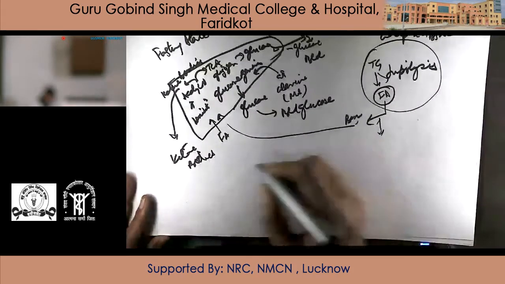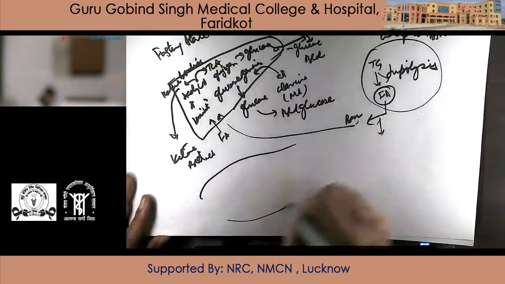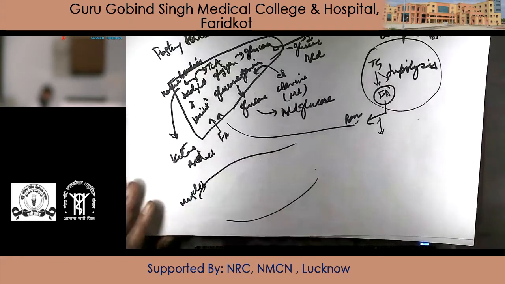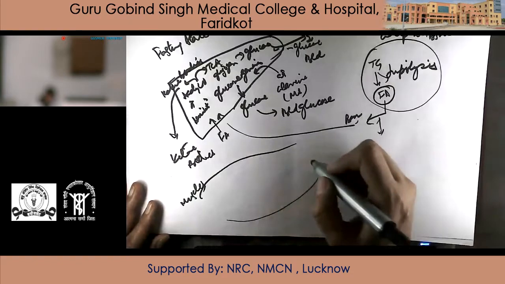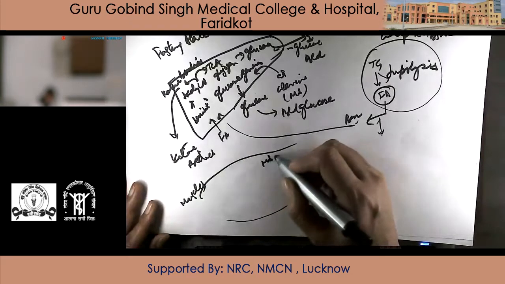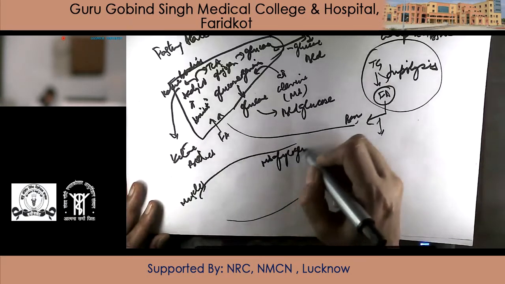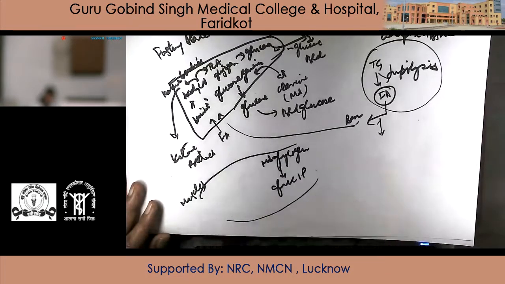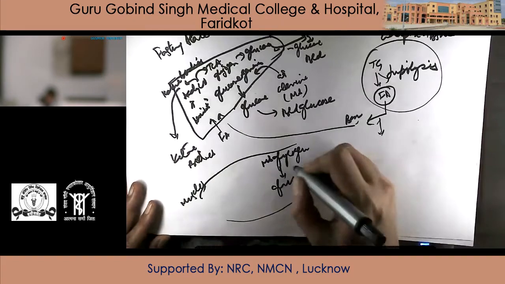Then in muscles, it is again muscle glycogen which will be converted to glucose 1-phosphate or glucose 6-phosphate.